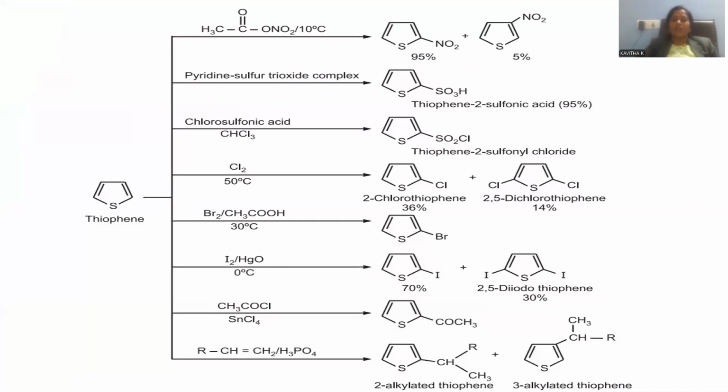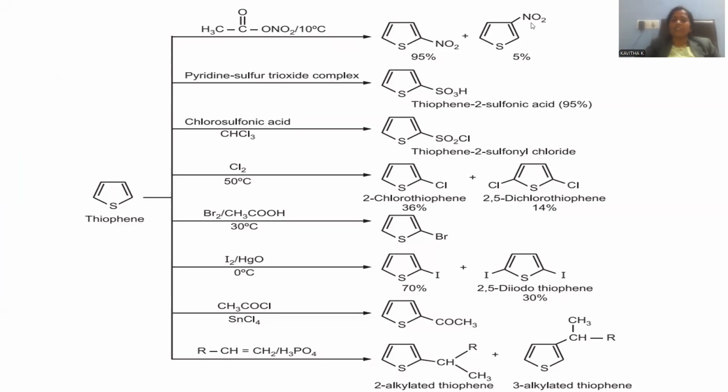Let me comprehend all possible electrophilic substitution reactions in a single slide. Thiophene can be operated with nitration by means of acetyl nitrate, and a lower temperature of 10 degrees centigrade is preferable. Selectively, 2-nitrothiophene will be generated at a yield of 95%.